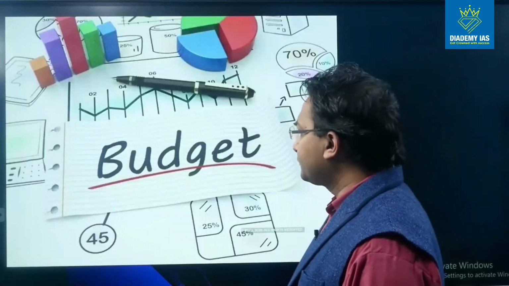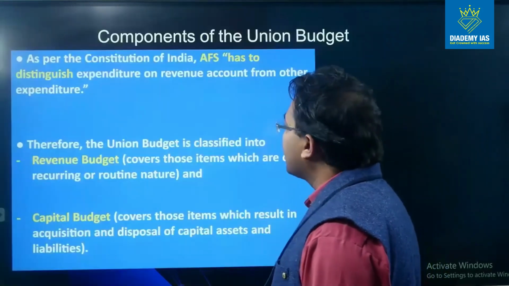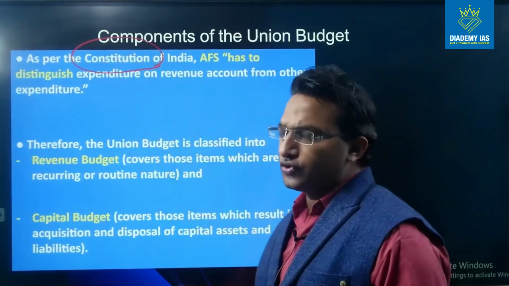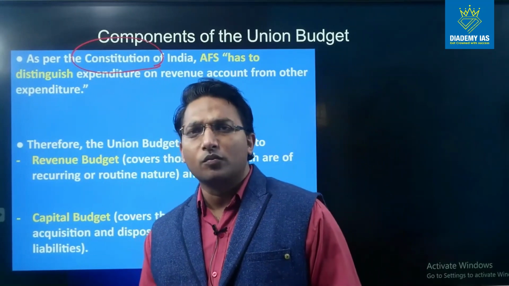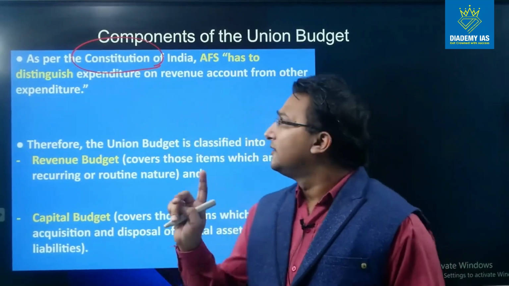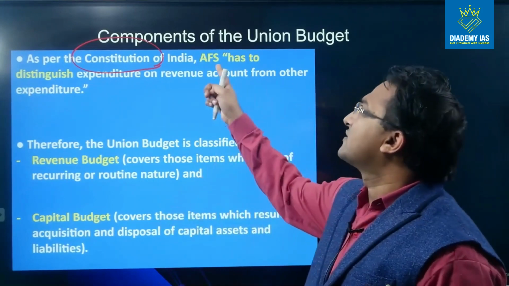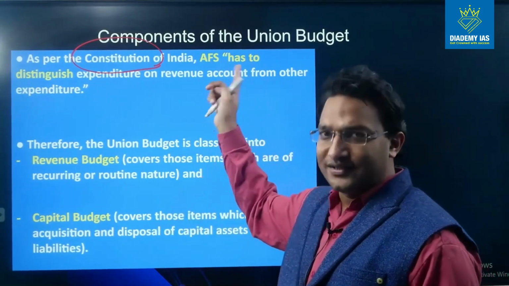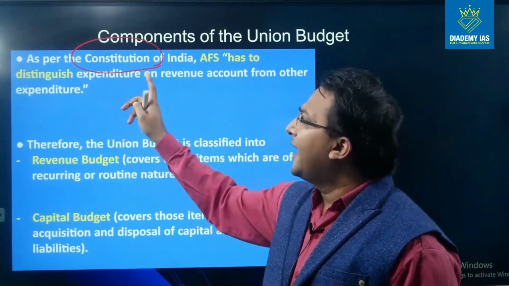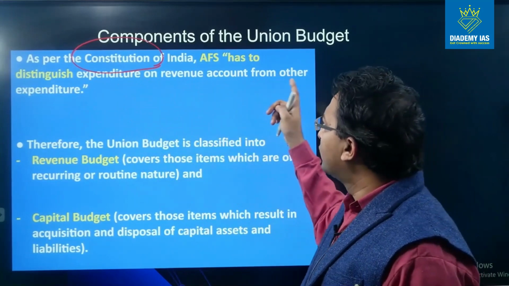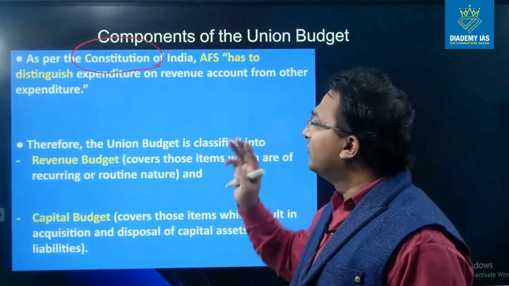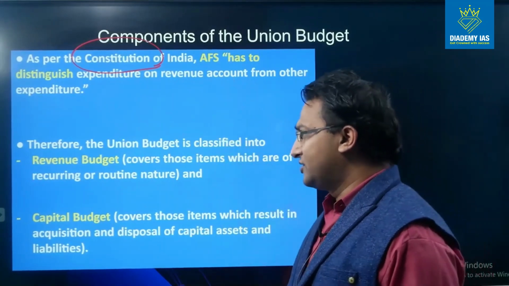So first of all, let us see the constitutional provision. What does the constitution say about the components of the budget? So the constitution says that AFS, the annual financial statement, that is the budget, has to distinguish expenditure on revenue account from other expenditure. So this is the simple statement which is given by the annual financial statement.